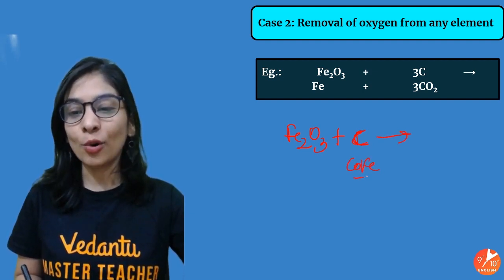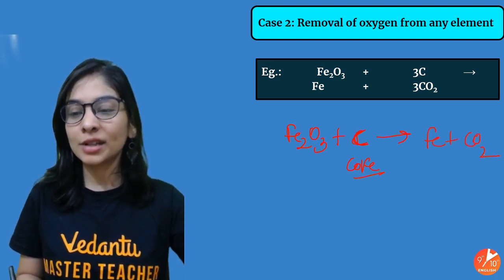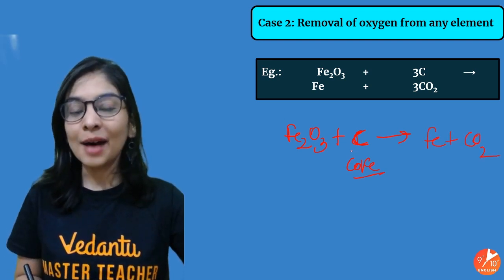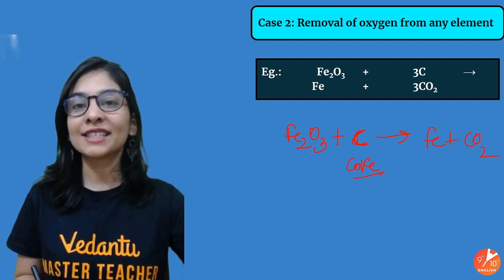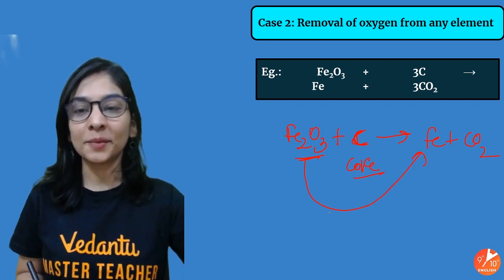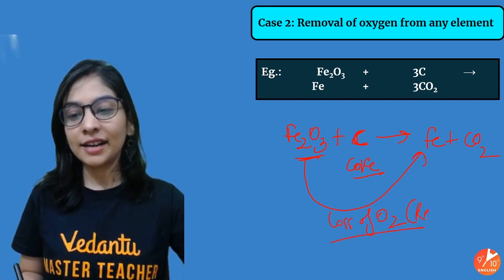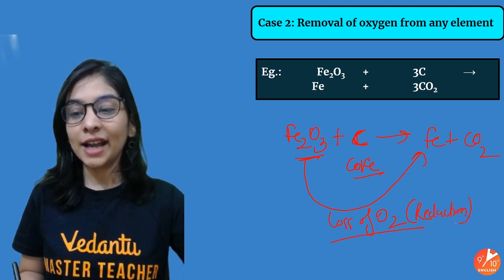Coke is what? Coke powder is the pure form of carbon itself. And what did we see, students? I'm not balancing it. Carbon here is helping iron oxide to lose its oxygen, and iron oxide converted to iron. And loss of oxygen is nothing but reduction. Gain of hydrogen is also reduction.